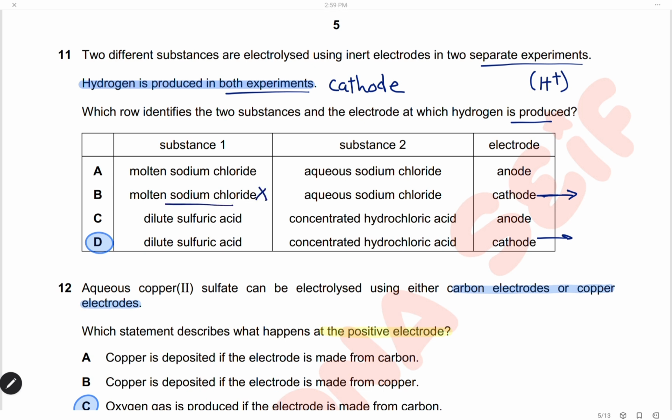molten contains no hydrogen ions, it contains only sodium ions and chloride ions, so statement B is wrong. Here, dilute sulfuric acid has protons, so we will have hydrogen gas formed at the cathode. Also, hydrochloric acid, the proton is attracted to the cathode to form hydrogen gas. So the correct statement here is D.